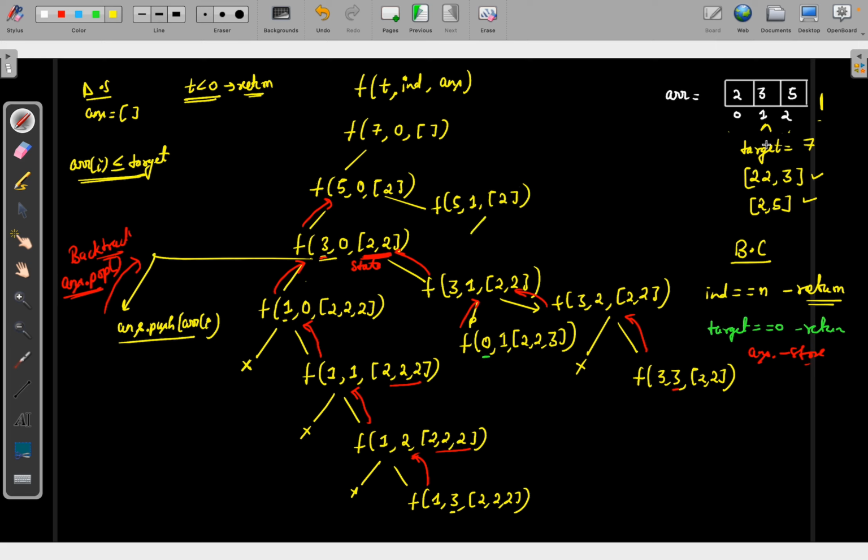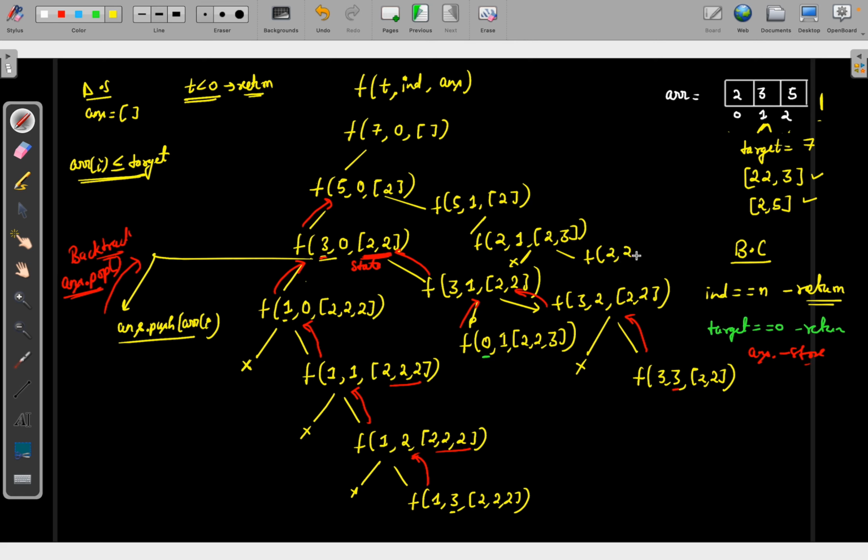Again, you have a chance that will you take 3? So yes, you will go ahead, you will take 3. So if you are taking 3, you will get 2, then 1, and it will become 2 comma 3, right? Now again, basically here you will have one further call. Will you take 3? So now you won't take 3 because this will make it less than 0. So you won't take this. Now you will move ahead, right?